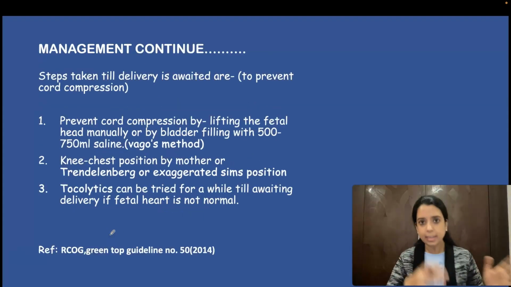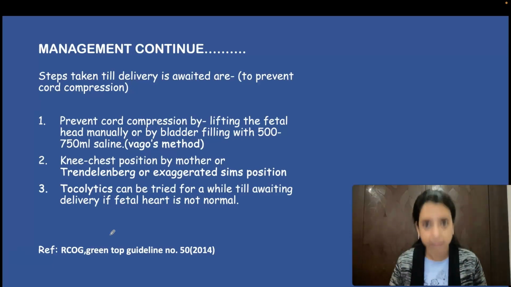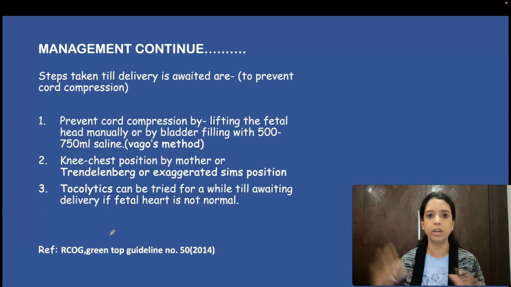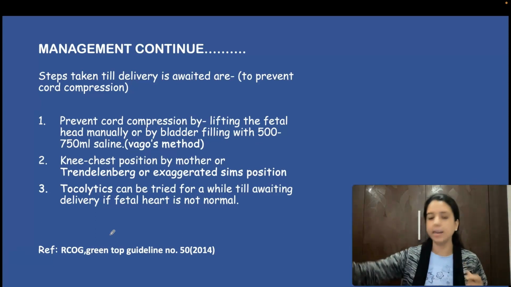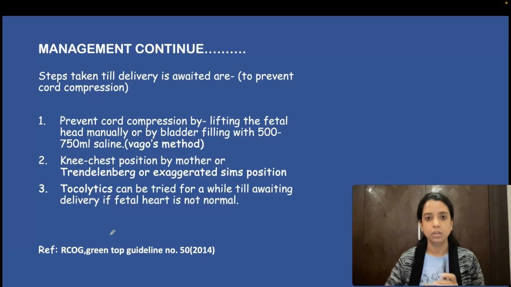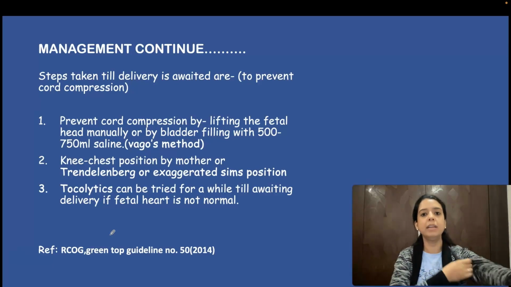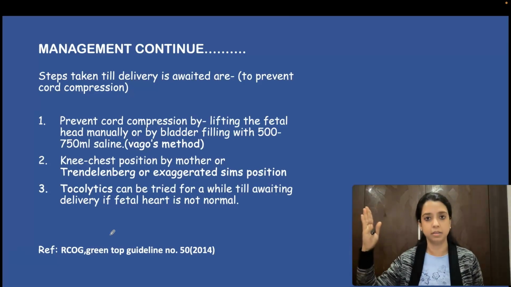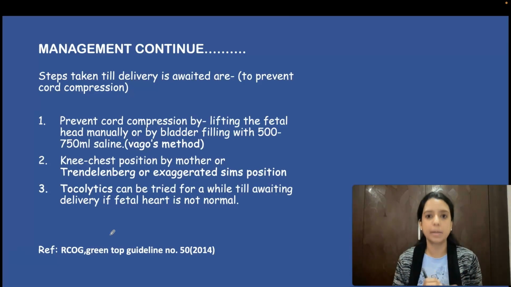Now, suppose instrumental delivery की आपने तैयारी कर ली है या फिर you have prepared her, started preparing her for cesarean, you are taking consent, OT is being prepared, till that time cords are hanging outside, cords बाहर hang कर रहे हैं, you have to do something. So if you remember that one cause of fetal morbidity is cord compression between head and the pelvis, you can take certain steps to prevent that compression.